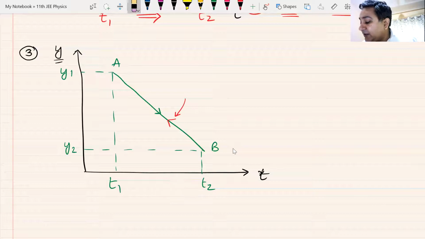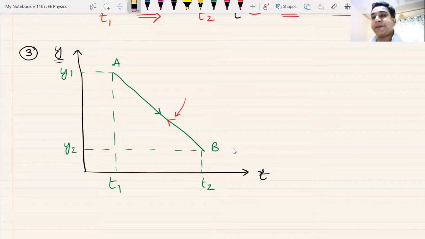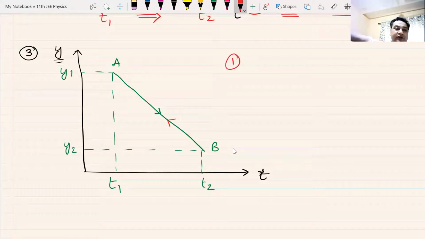Let me erase it. Oops. Okay, so this red graph is not possible. Now let us discuss this graph. What is the first point about this graph? The green one we are talking about, the red one is not possible.